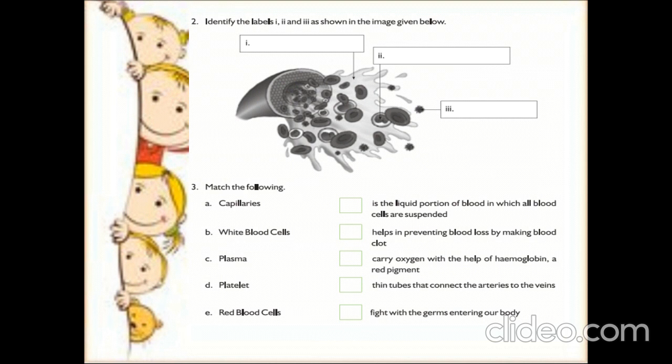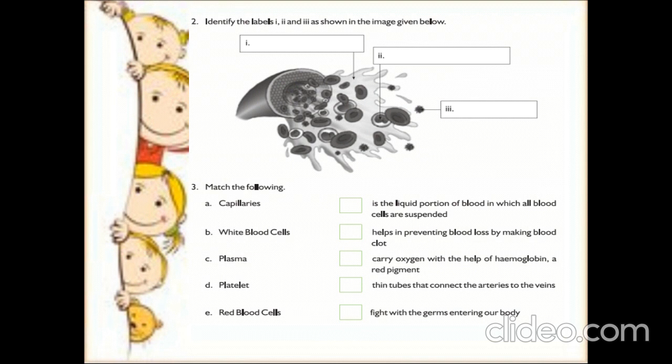mentioned to a cell that is larger than RBC. Children, which cells are larger than RBCs, children? Right, WBCs. Very good. So, the second label will be named as WBCs, white blood cells. Okay.